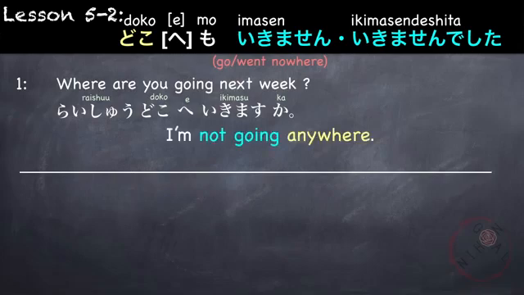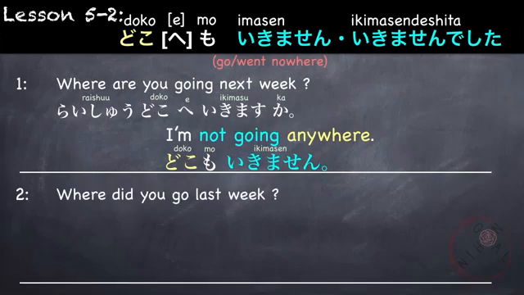Let's say I'm not going anywhere. First, not anywhere is doko mo. Not going is ikimasen. Doko mo ikimasen, or watashi wa doko mo ikimasen.